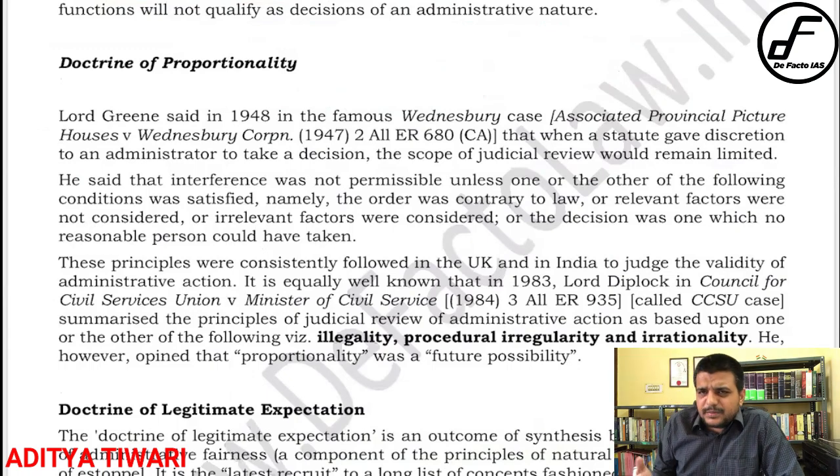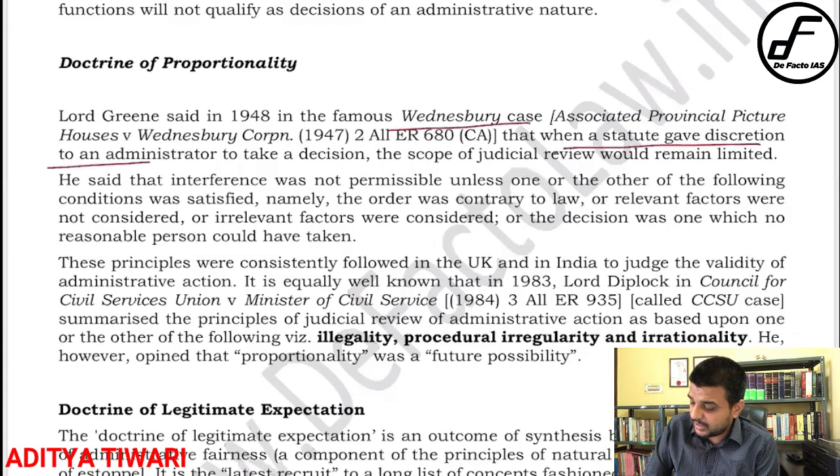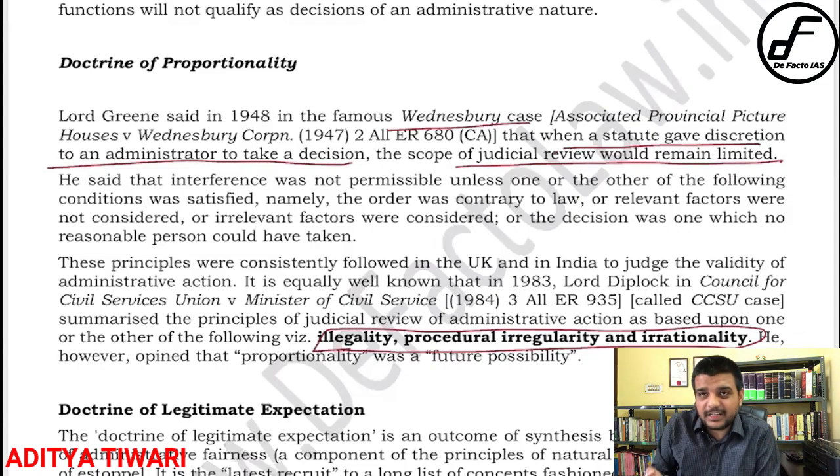Lord Greene, this is basically the historical aspect from where this doctrine comes, right? So if there is any question related to this doctrine of proportionality, do write this paragraph, right? It's a very good paragraph. Lord Greene said in the Wednesbury case, when a statute gave discretion to an administrator to take a decision, the scope of judicial review would remain limited. Okay, so he said that it can remain limited. Now after quoting everything, he said that there are three main grounds on which the discretion can be challenged, right?